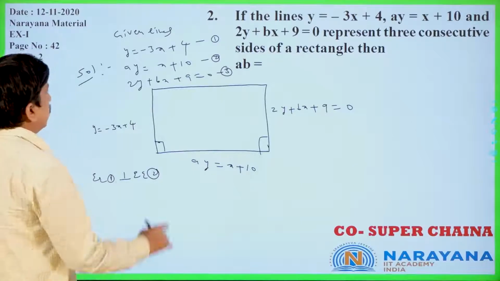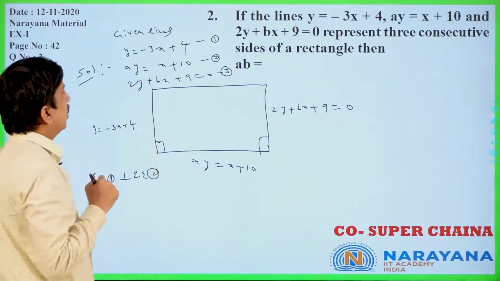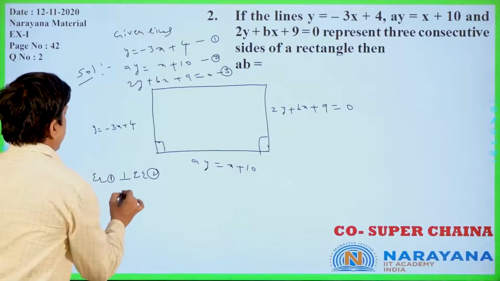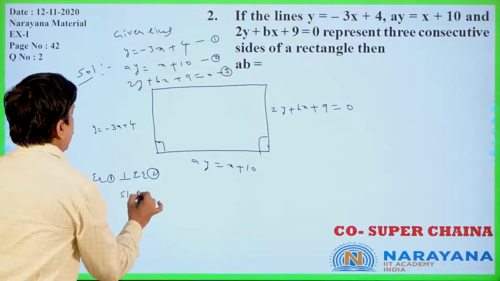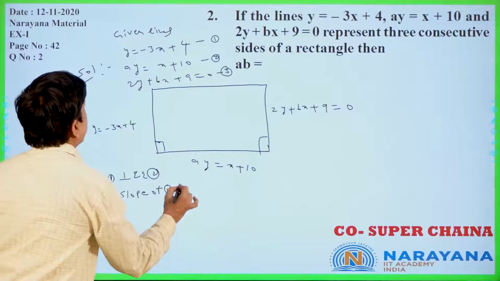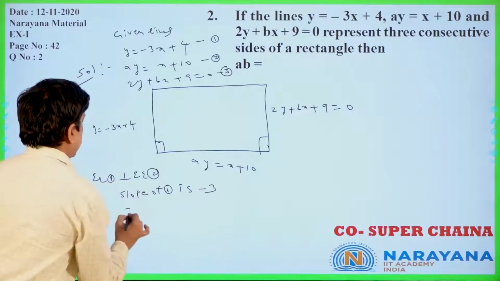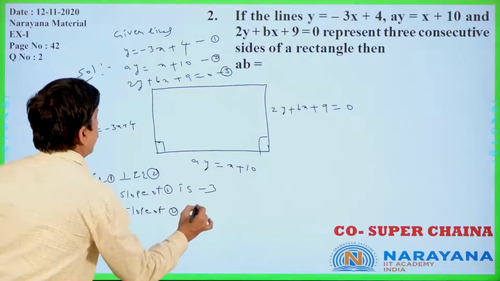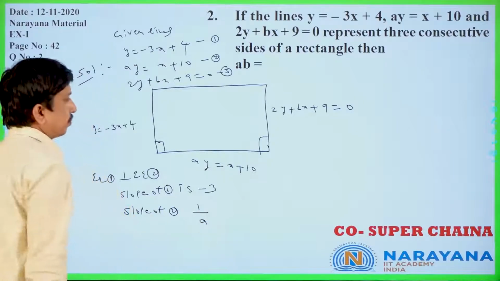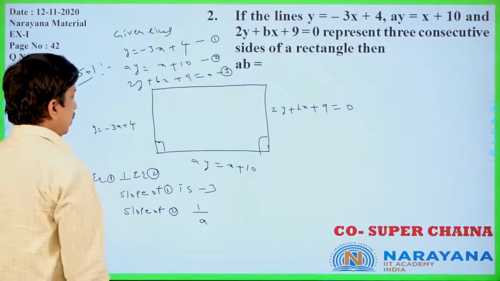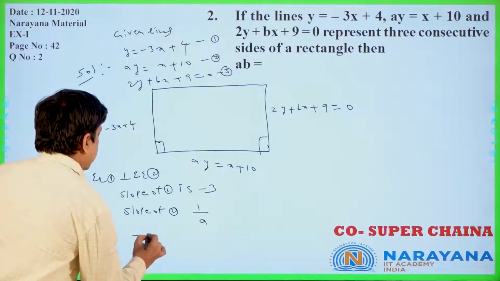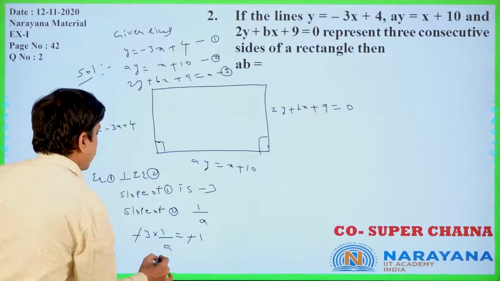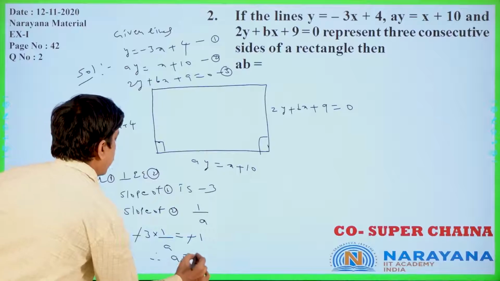Now equation 1 means slope m1 is minus 3. Slope of 1 is minus 3. Slope of 2 is nothing but 1 by a. m1 m2 is equal to minus 1, so minus 3 into 1 by a equal to minus 1. Therefore, a equal to 3.